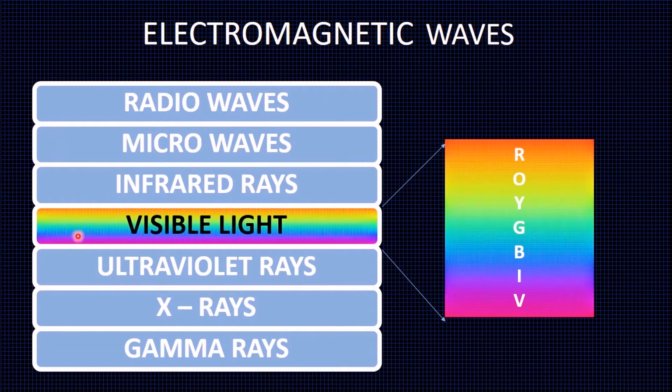The other 6 electromagnetic waves are not visible to the naked eye. All these electromagnetic waves are non-mechanical in nature. Let us see how visible light is non-mechanical with examples.